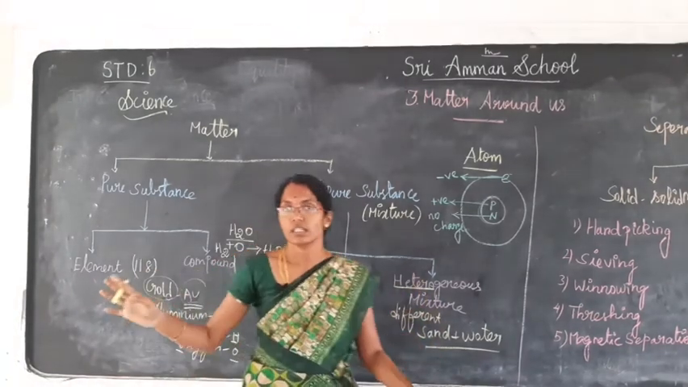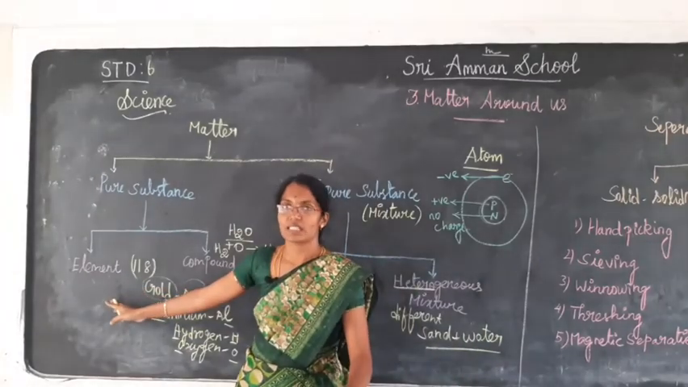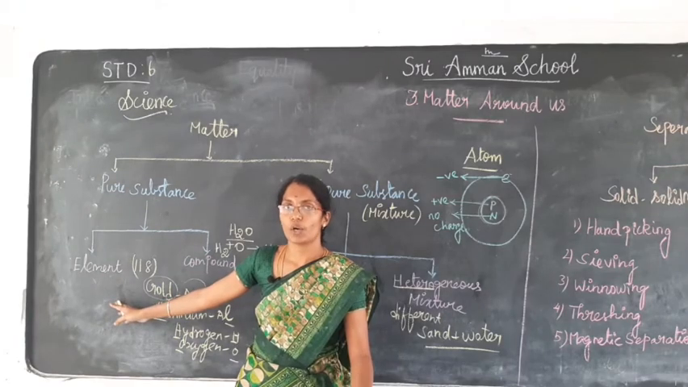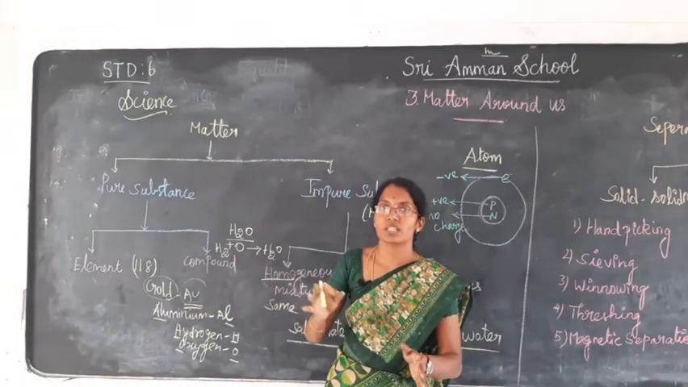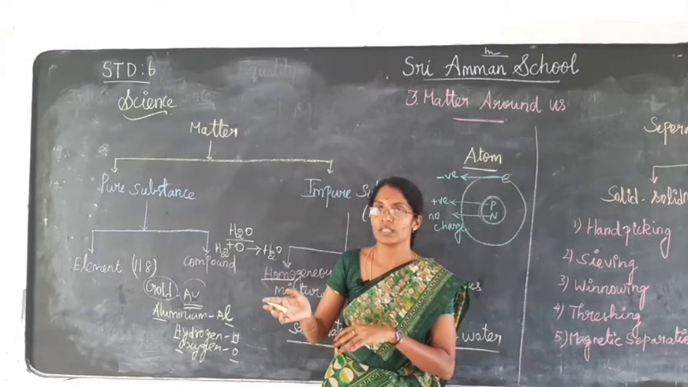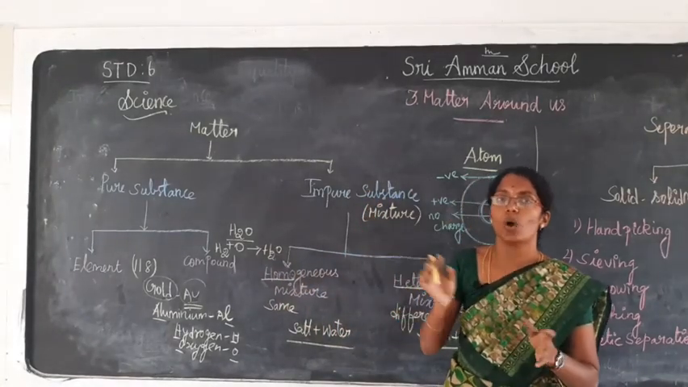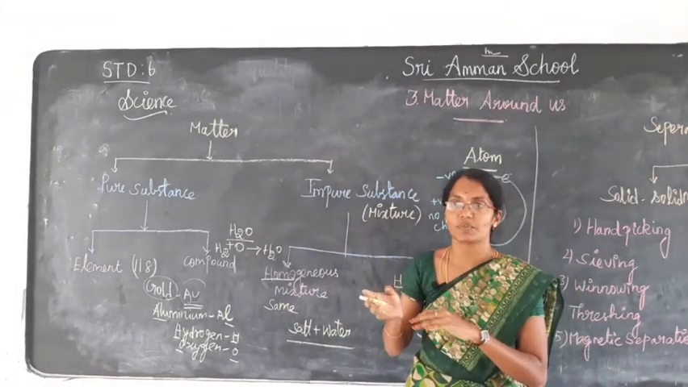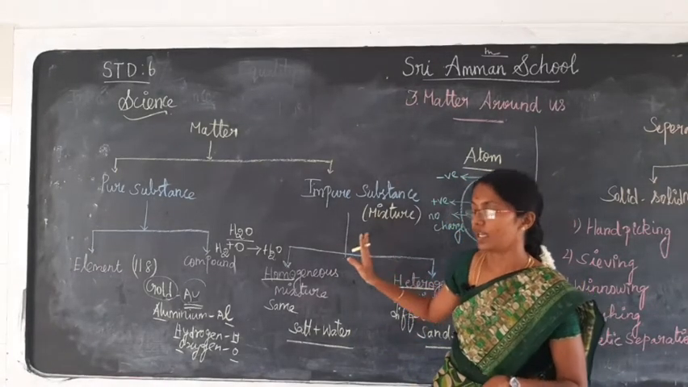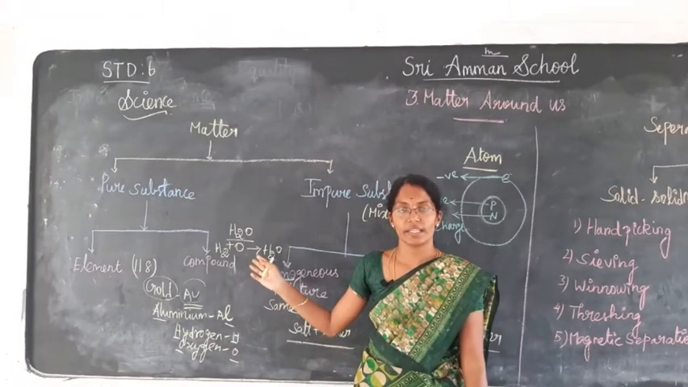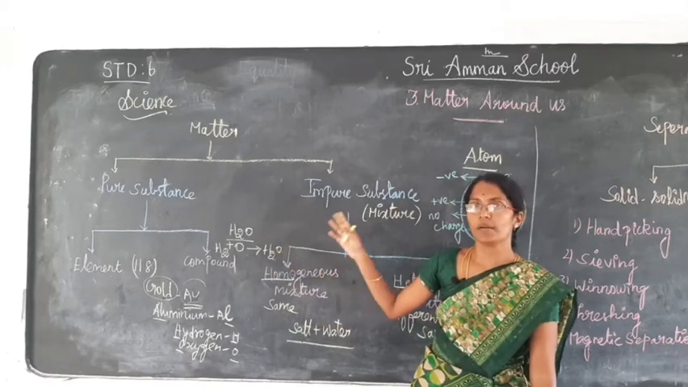Are you all clear about element, compound and mixture? What is an element? A single pure substance that cannot be broken down into two or more substances. Compound means two substances combined to form a single substance in a chemical manner. And a mixture is when two or more substances combine to form a single substance in a physical manner. Let us watch a video regarding this, to differentiate between element, compound and mixture.